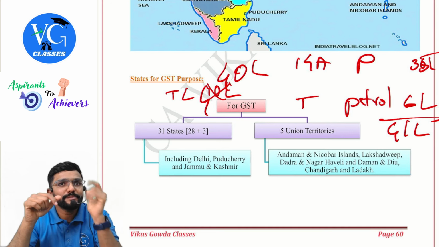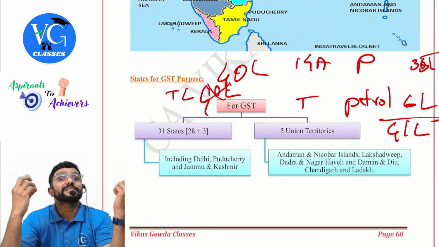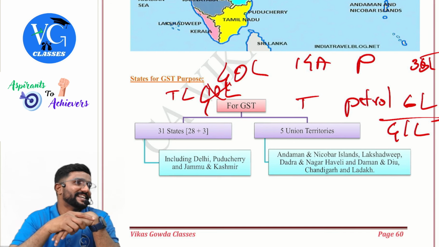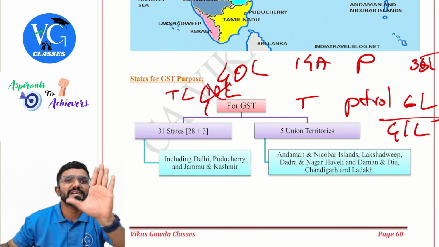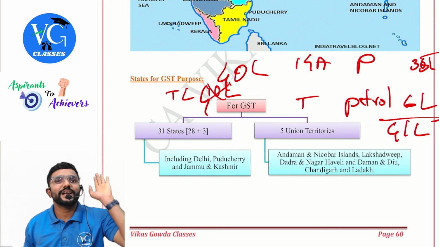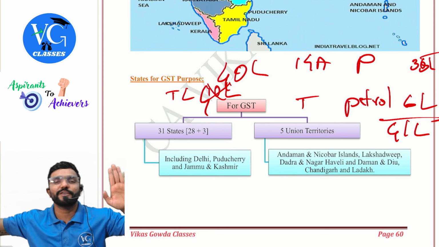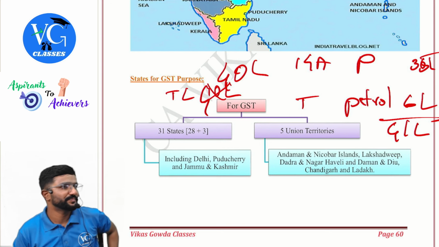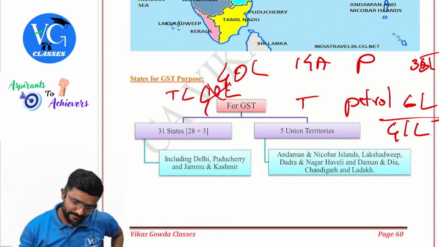Clear? For example, I am supplying goods along with financial service. My applicable turnover is how much? 40 lakh, not 20 lakh. Why? Because if it is a financial service, we will exclude it. We will consider you as an exclusive supplier of goods. Sir, I am supplying goods, financial service plus professional services. Am I eligible for 40 lakh? No, I am not eligible.